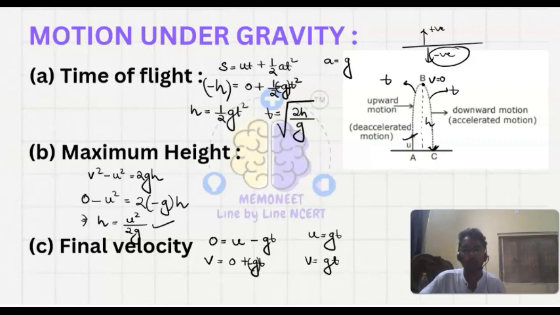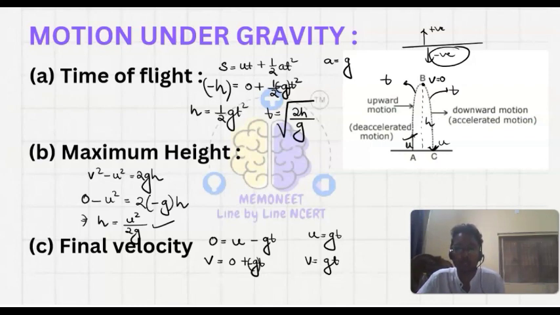So what we will predict here is that the velocity with which you have thrown, it will fall on the ground at that velocity. That means if you have thrown with u velocity here, we will collect the stone with u velocity on the ground also.